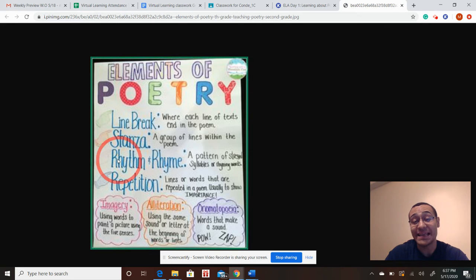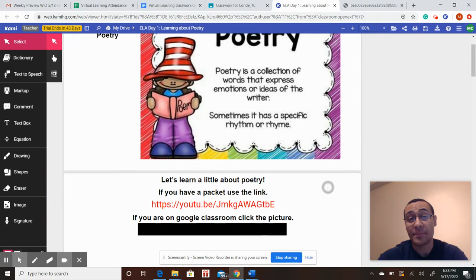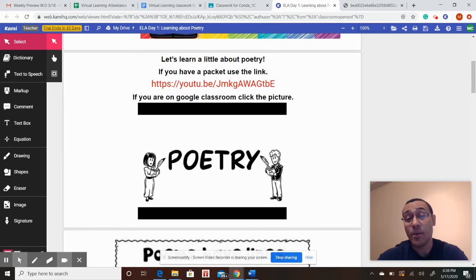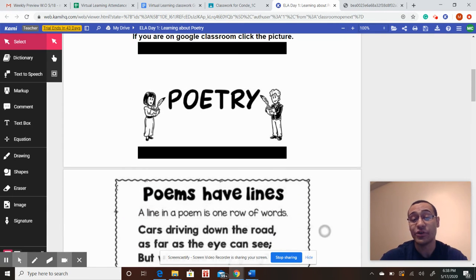From what you can see on my chart here, I have a couple of things that you're going to actually see in that slide that we have. So first, we're going to be talking about line breaks and stanzas. And those are the first two that I want to really focus on. Let's go into a little bit more detail and let's look through our packet. Here's what you guys would be seeing when you open up the day one. You're going to look at a video. Make sure you start with this first because it'll give you an overview of everything you're going to see there.